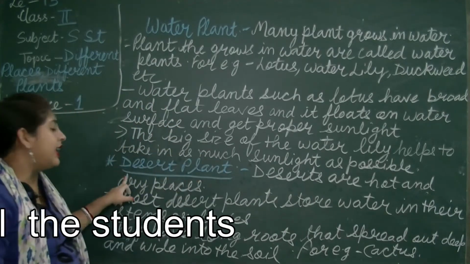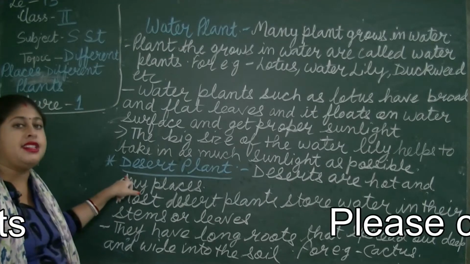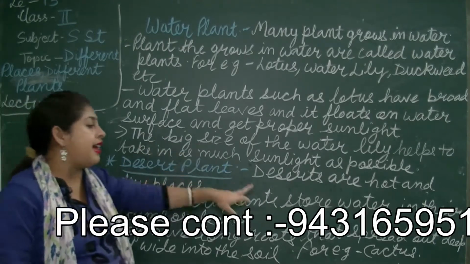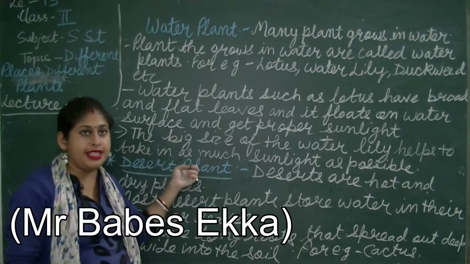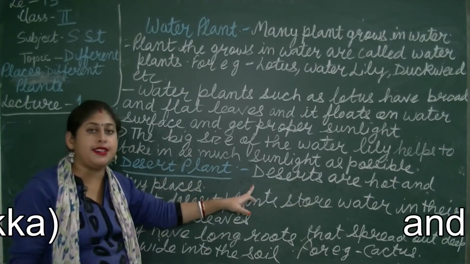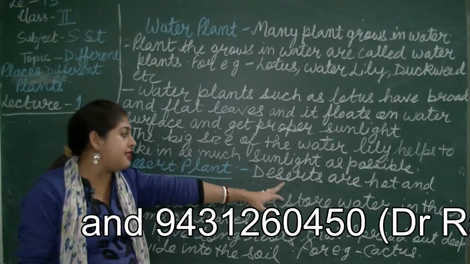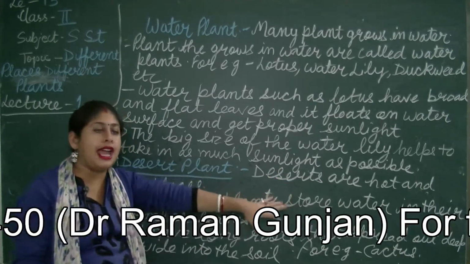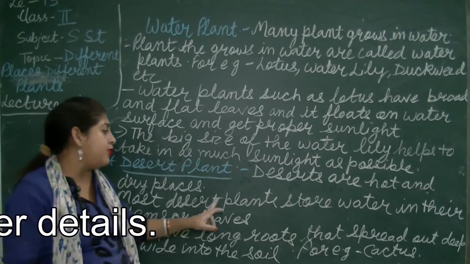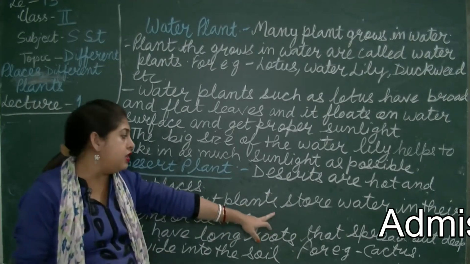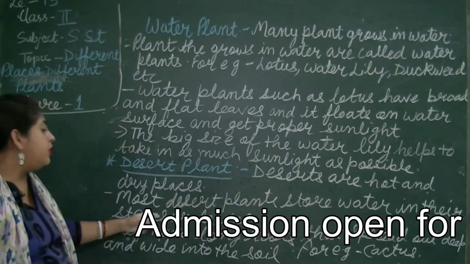Now we will go to the next type of plant, that is desert plants. Before studying desert plants, we will read about what a desert is. Deserts are hot and dry places. Most desert plants store water in their stems or leaves.